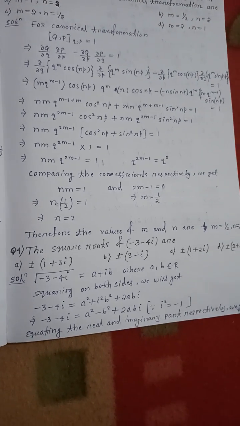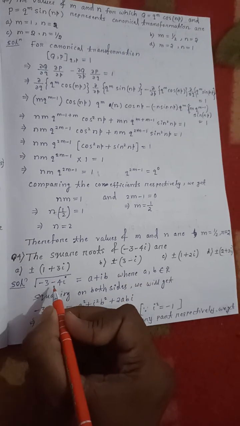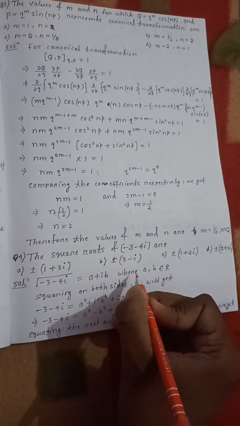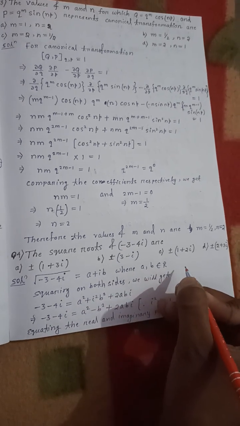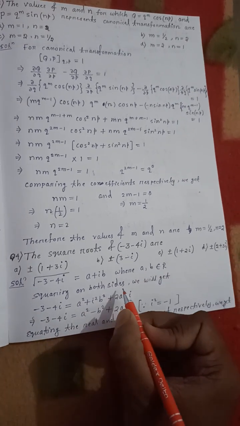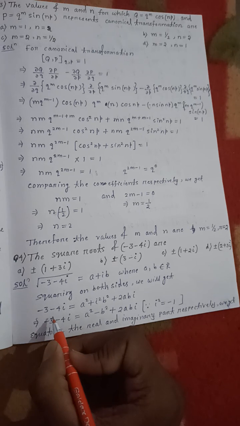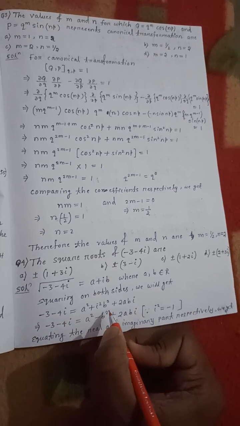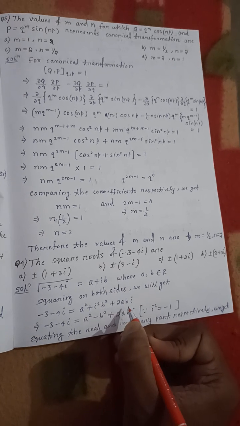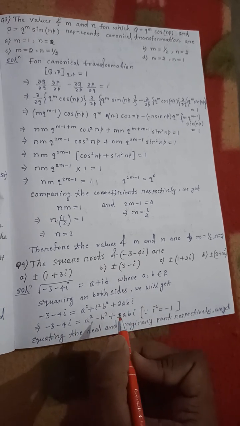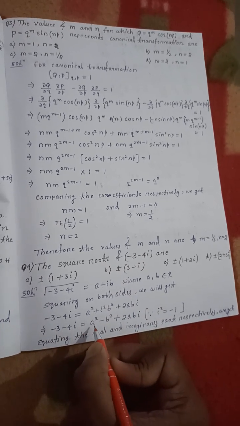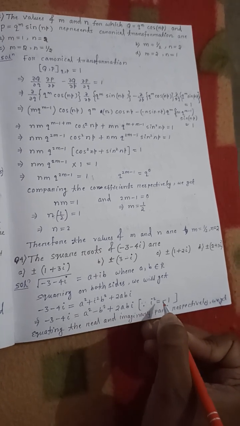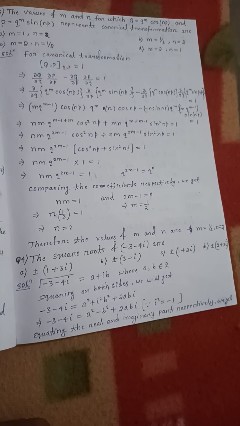So we can write this: square root of minus 3 minus 4i equal to a plus ib, where a and b belong to real numbers. Squaring on both sides, we will get minus 3 minus 4i equal to a square plus i square b square plus 2abi, that is, minus 3 minus 4i equal to a square minus b square plus 2abi, because i square equal to minus 1.